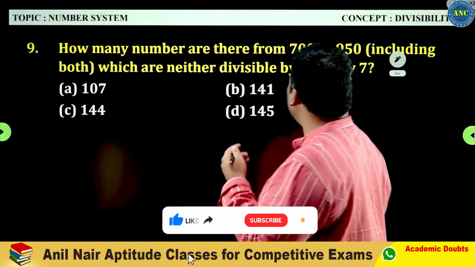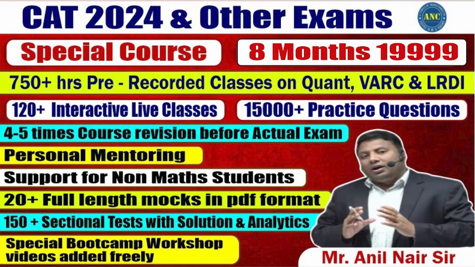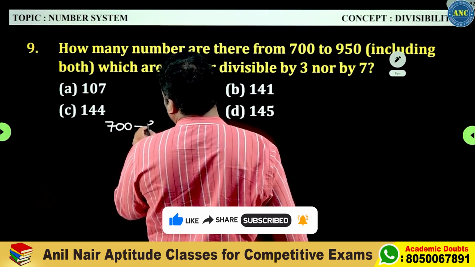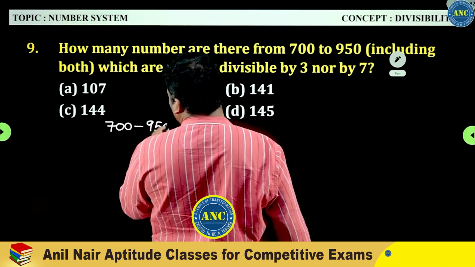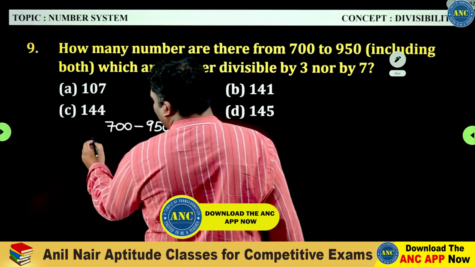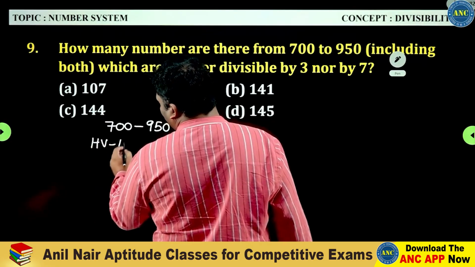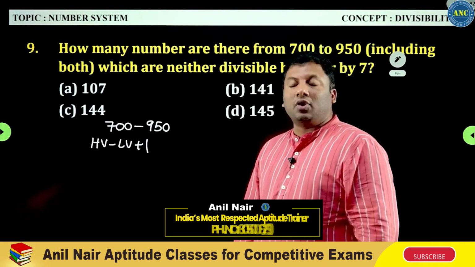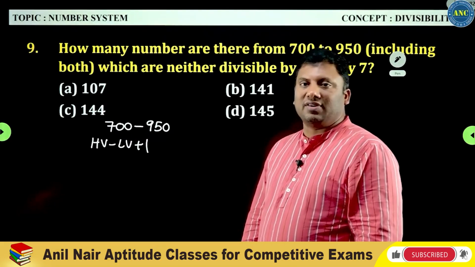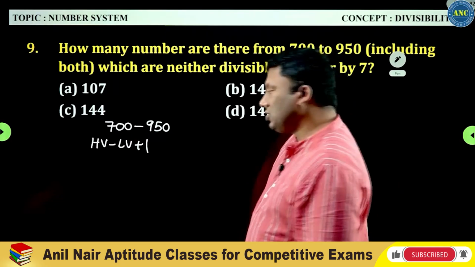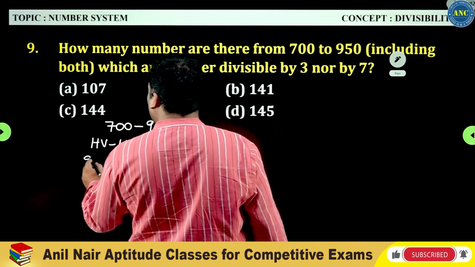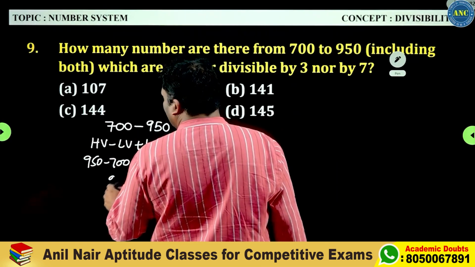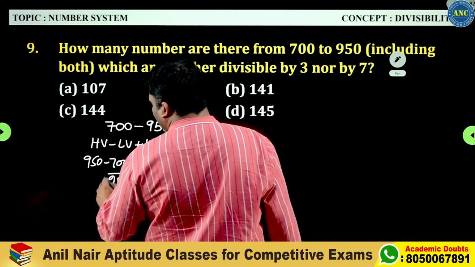How many numbers are there from 700 to 950, including both? The lowest value is 700, the highest value is 950. The number of numbers from the lowest value to the highest value is given by highest value minus lowest value plus 1. So 950 minus 700 plus 1. Totally 251 numbers are there.